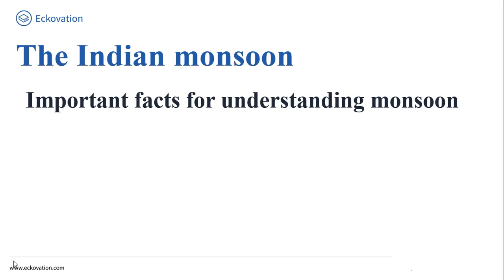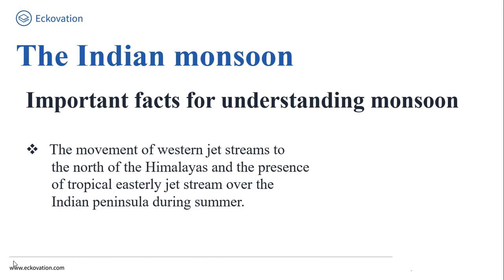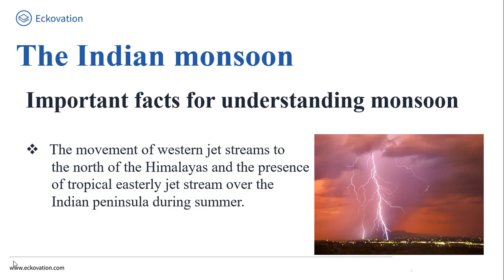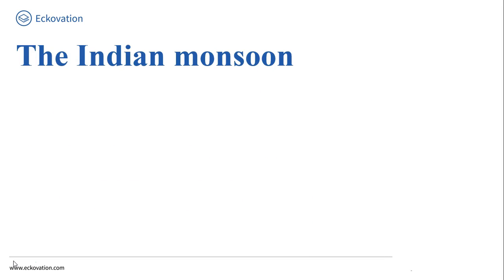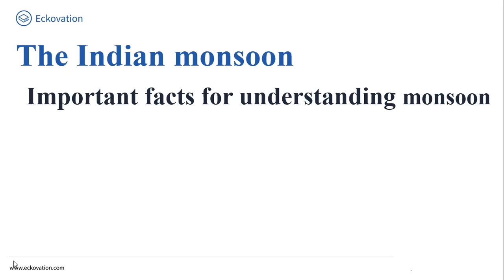So friend, our next important fact is the movement of western jet stream to the north of Himalayas and the presence of tropical easterly jet stream over the Indian peninsula during summer. This placement also affects the Indian monsoon. Now friend, let's move ahead. Now we will continue our discussion with the Indian monsoon, and we are discussing important facts for understanding monsoon.